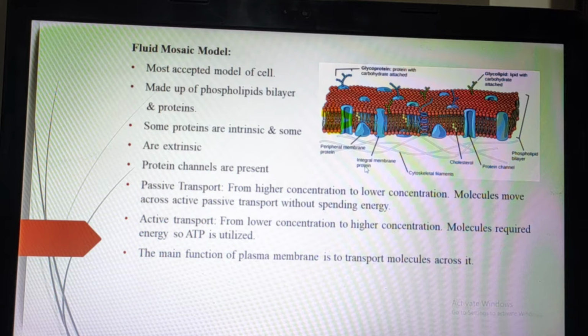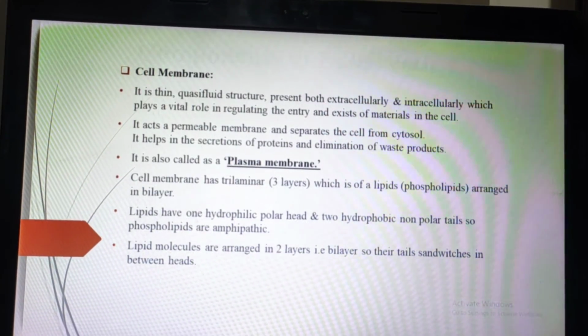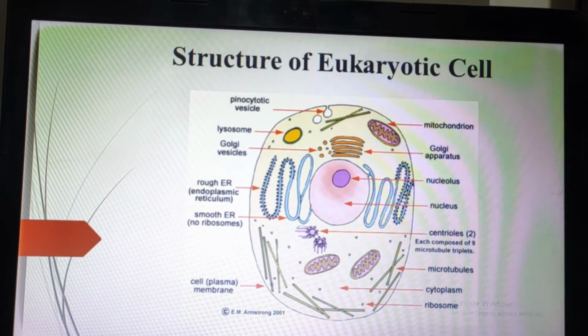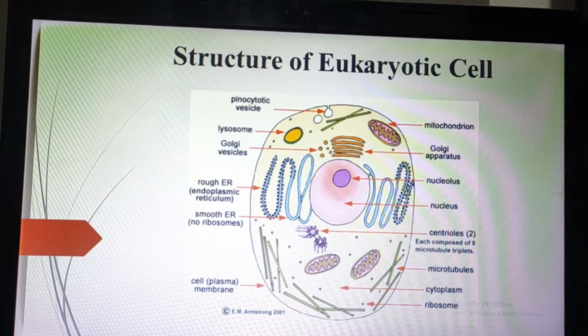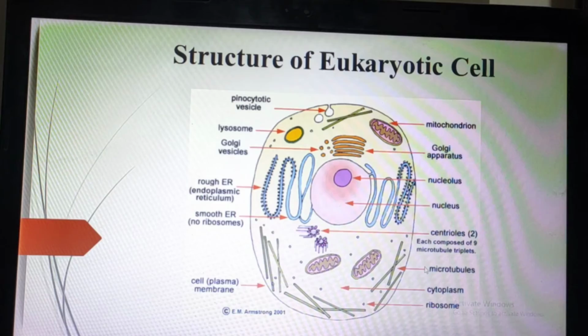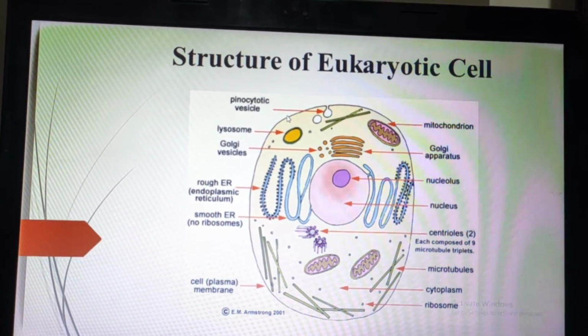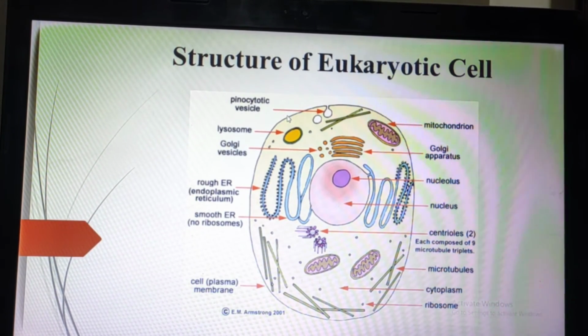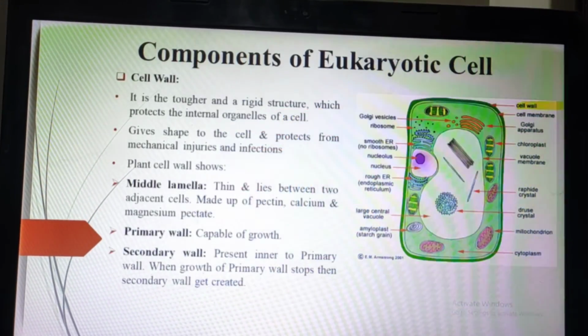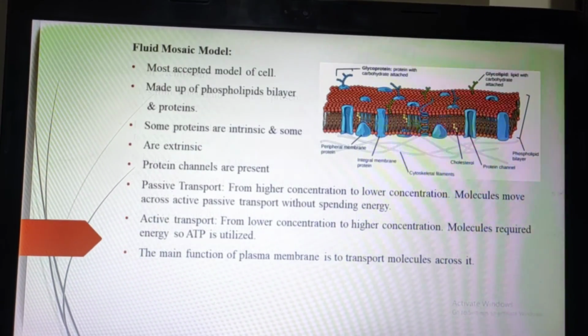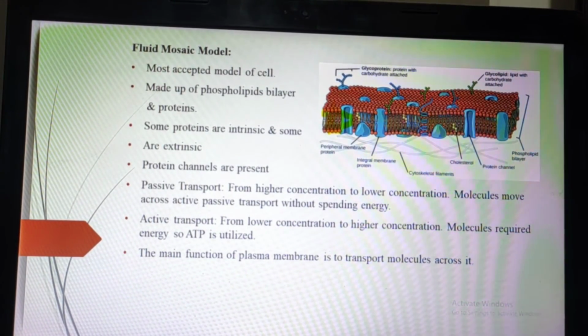We have already seen the structure and all these parts and organelles, but the main function of the plasma membrane is to transport molecules across it. That means you can see this is the structure of the eukaryotic cell, and here there is a cell membrane or plasma membrane, and through this cell membrane proteins and other minerals get exchanged. So it is called transport of molecules across it.